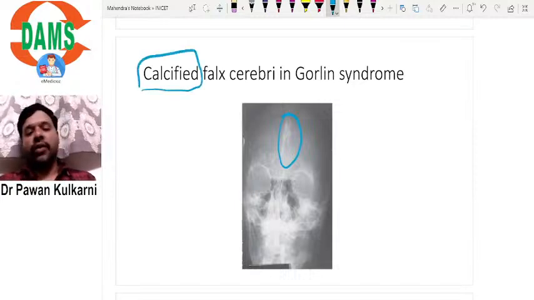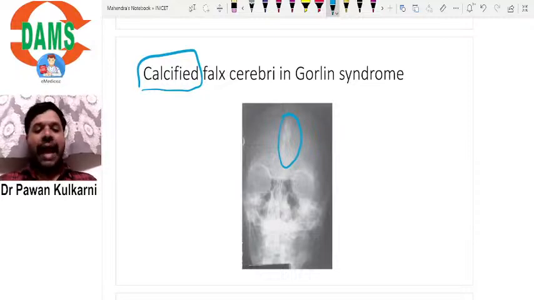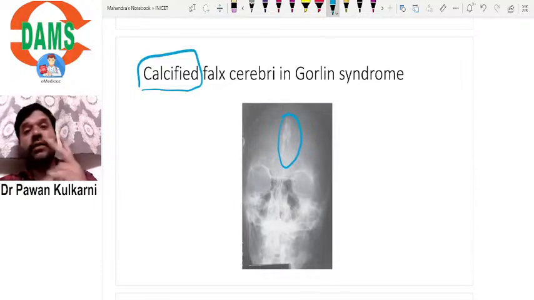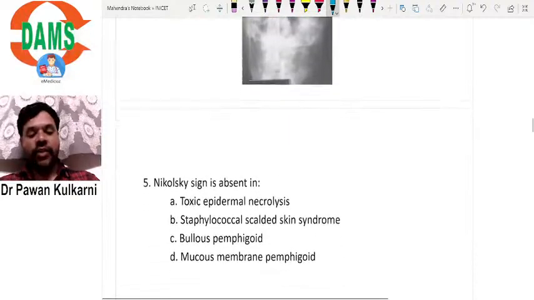This is a characteristic image of again the Gorlin-Goltz syndrome patient or Nevoid basal cell carcinoma syndrome patient. Okay, so remember two important things: multiple OKCs and calcification of the falx cerebri.